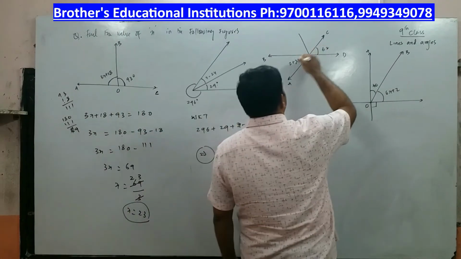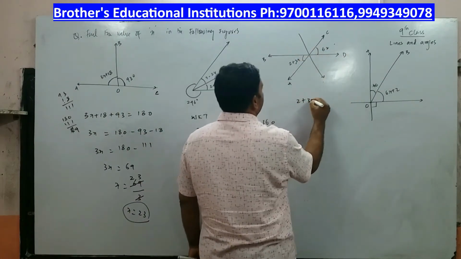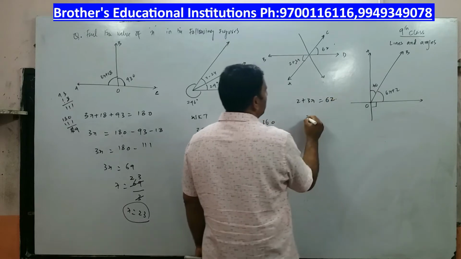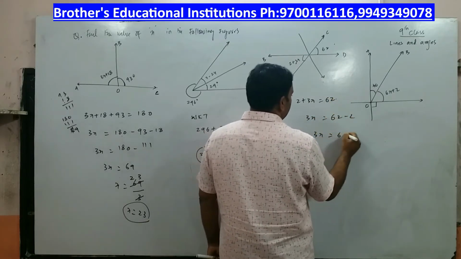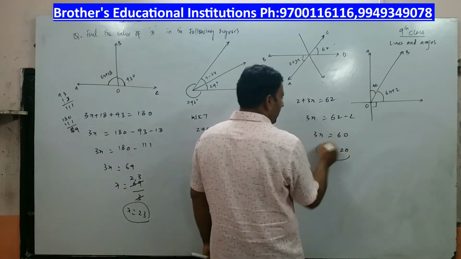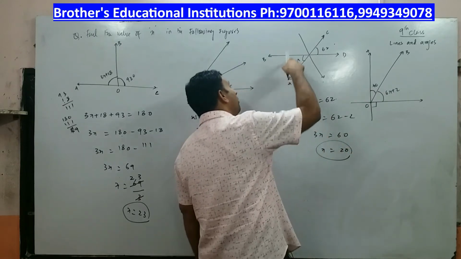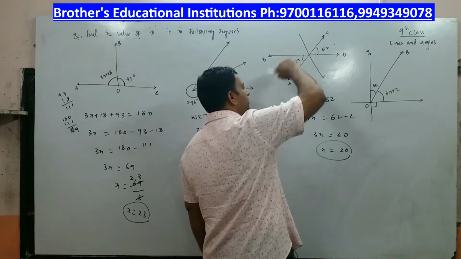Now here, opposite angles are equal. 2 plus 3x is equal to 62. So 3x is equal to 62 minus 2. 3x is equal to 60. X is equal to 20. Don't say 20 degrees. It is a value of x. Together when you put, that becomes an angle.